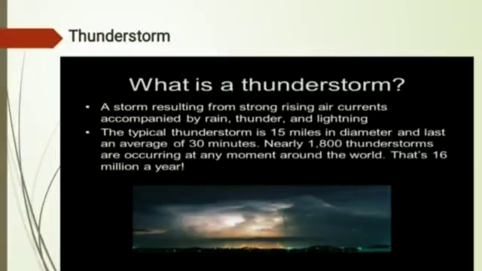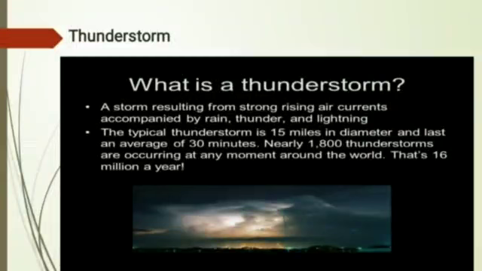A storm is a disturbed state of the environment, and this is also a weather condition. And one more thing, you can say high speed wind also. Generally thunderstorms develop in hot and humid areas. Remember this, generally thunderstorms develop in hot and humid areas. And a thunderstorm is a storm with sound, lightning and heavy rain.